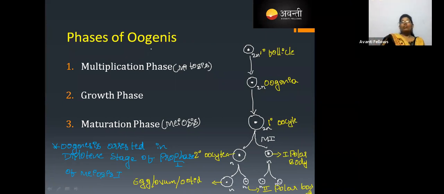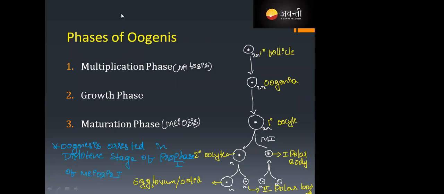But in oogenesis also, if 4 eggs are formed, the 4 eggs are going to be fertilized, and 1 female has to carry 4 children. Is that so easy? No, not at all, right? That's hard.